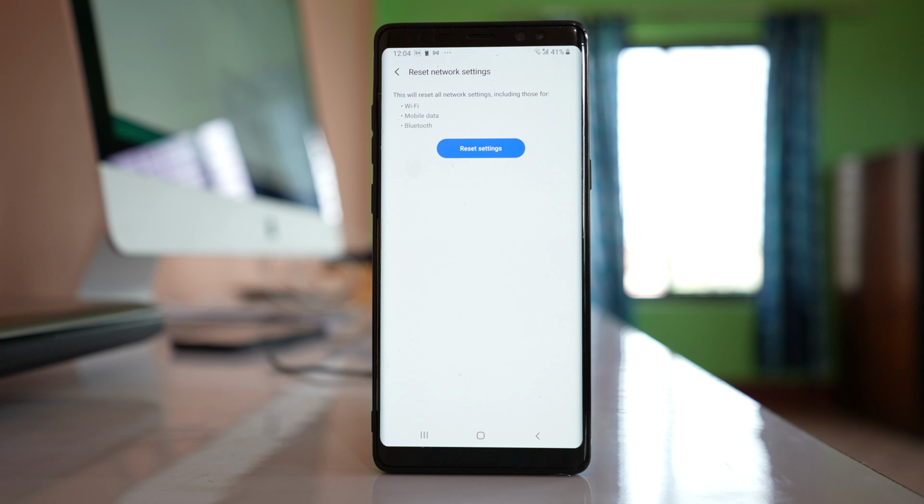So what happens when you do the reset network settings is all the network settings related to Wi-Fi, mobile data and Bluetooth will be reset back to the factory default. If there is any problem in Wi-Fi or in mobile data, then it will try to fix the issue.